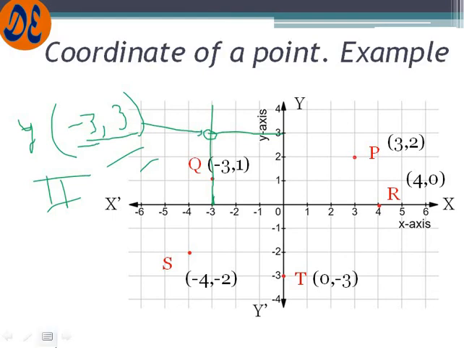So I hope you will be able to trace the point. If the point is given, you will be able to trace it, and if it is asked to trace a given point, you can get it on the Cartesian plane or coordinate or xy plane.